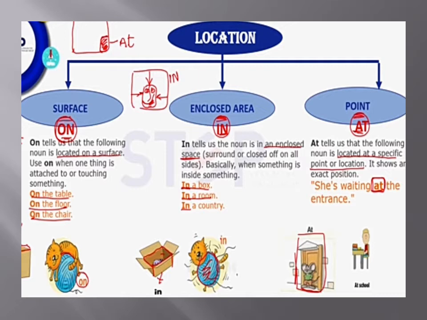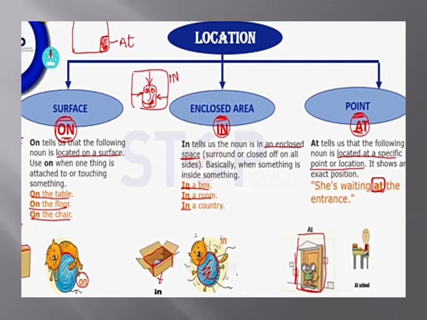Now the third one, at. Where do we have to use the preposition at? The preposition at will be used for a specific point, to mention a particular point. It tells us that the following noun is located at a specific point or location. It shows an exact position. For example, she is waiting at the entrance. You can get it by the example. I have given a pic for you, that you can see. Concentrate on the pic and you can understand the usage of the preposition at easily.